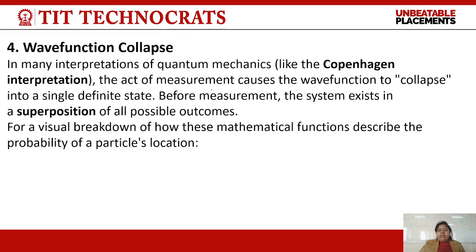But as we measure it, all the possible states collapse into one definite state. This is the Copenhagen interpretation, where the wave function collapses. So on the basis of this interpretation, nobody can say which state the particle is in until we observe it.